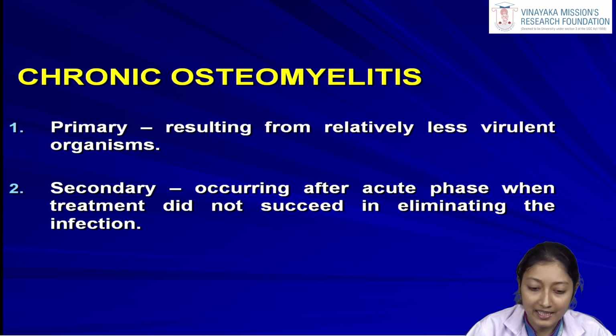Second one is the category which is the secondary chronic osteomyelitis. This is occurring after the acute phase when treatment did not succeed in eliminating the infection. That is, when the patient has already presented to us, we have diagnosed the case and we started the medications and the treatment, but still the patient is not recovering or the disease is still progressing. In that case, we will label it as a chronic secondary suppurative osteomyelitis. So we have two varieties, the primary one which is starting with a less virulent organism, or the secondary one, which started as an acute one in which the patient did not show any improvement with our treatment, and then passes on to a secondary osteomyelitis.